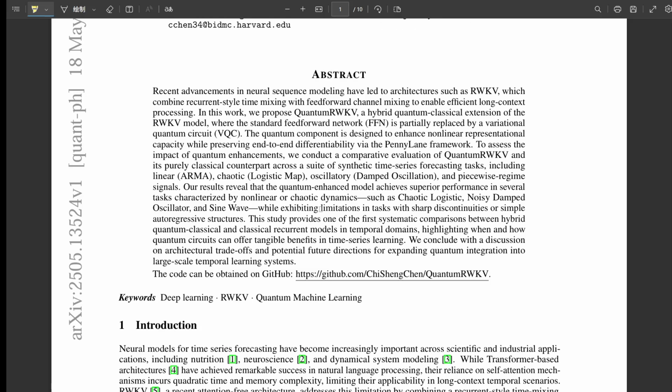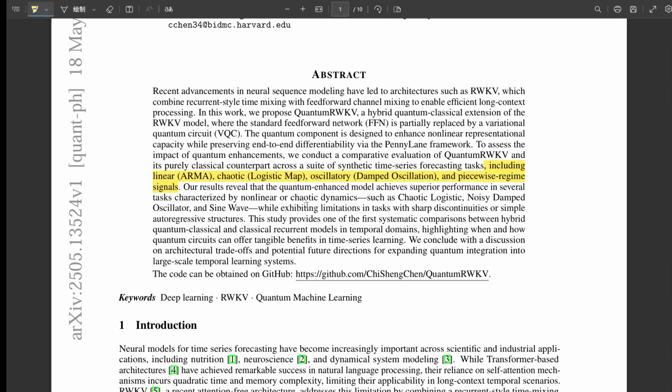Okay, handling the time aspect. Exactly. And then channel mixing is more about processing the information within each time step. It's a feed-forward network operating on the features, the channels, at that specific point in time. Got it. And the key outcome of this design? Linear complexity. It scales linearly with sequence length, not quadratically. That's a massive efficiency gain compared to transformers for long sequences. A fundamental difference, yeah. Makes it much more suitable for certain tasks. Okay, so that's the efficient classical foundation, RWKV.